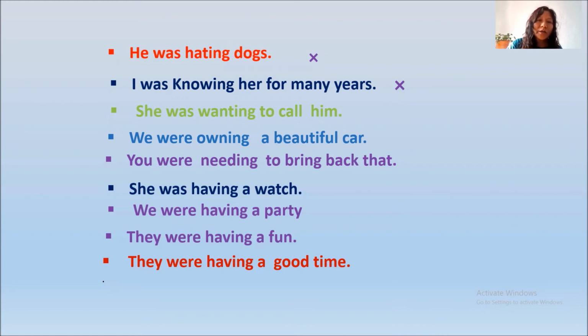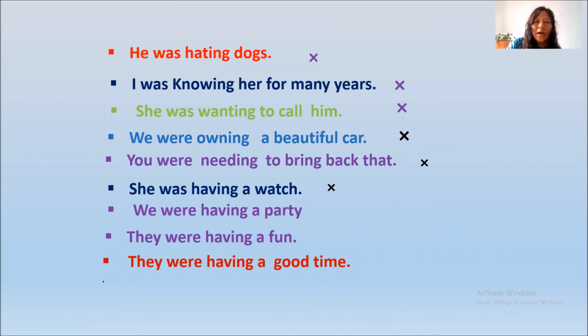She was wanting to call him. It is also wrong. Instead of this, we can say she wanted to call him. We were wanting a beautiful car. Here want shows a desire, so it is also a stative verb, and it is wrong to say we were wanting a beautiful car. You were needing to bring that back. It's also wrong. She was having a watch. Here have refers to possession, so it is wrong to say she was having a watch.